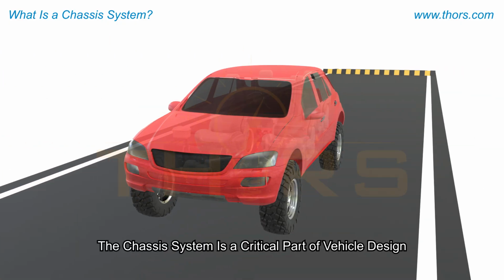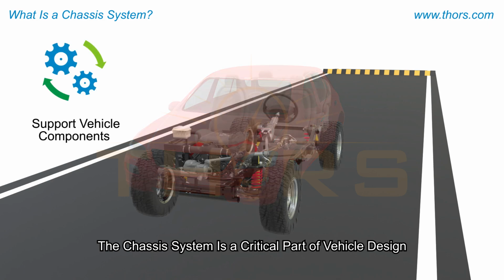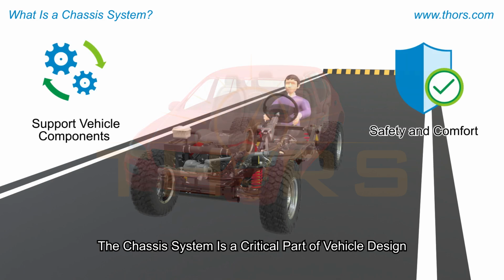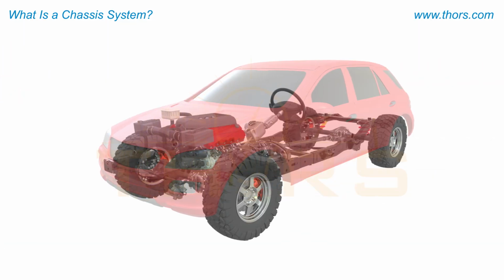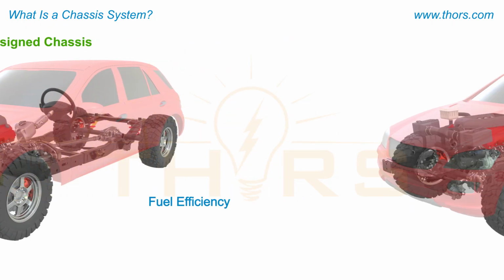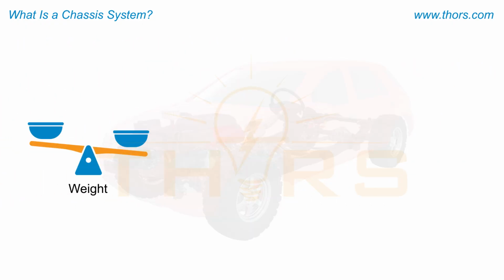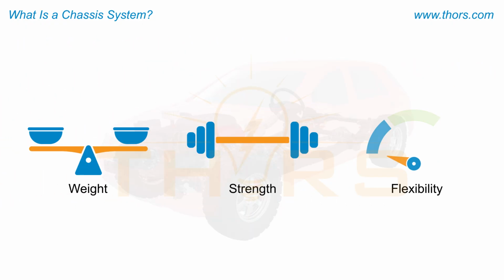The chassis system is a critical part of vehicle design to both support the vehicle components and ensure safety and comfort. A well-designed chassis system improves crash safety, handling, and fuel efficiency. Vehicle manufacturers carefully balance weight, strength, and flexibility to optimize performance.